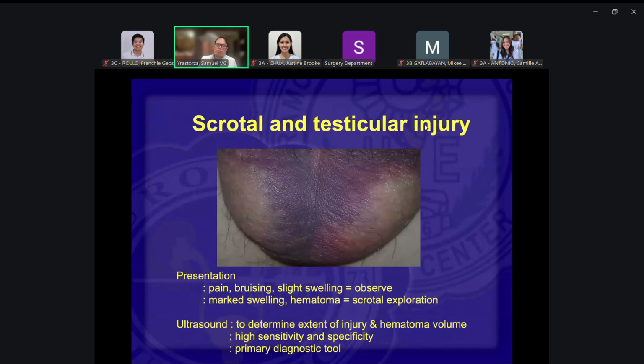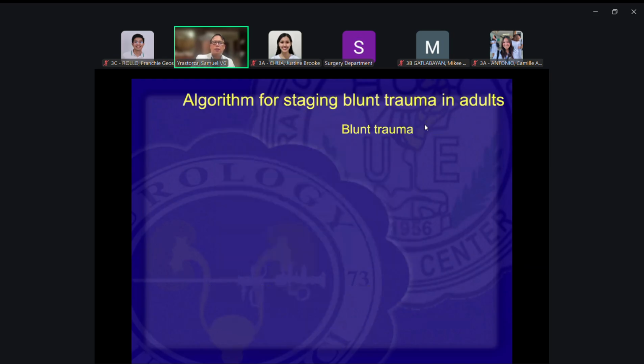Scrotal injuries are quite uncommon, but they can occur with straddle injuries, or direct blows to the penis or the scrotum. Quite easy to identify by history and by physical examination. Hematoma. In this case, mere inspection will do, but if you want to be sure, you can do an ultrasound. Okay, so ultrasound would be enough for this, just to detect the hematoma. No need for a CT scan.